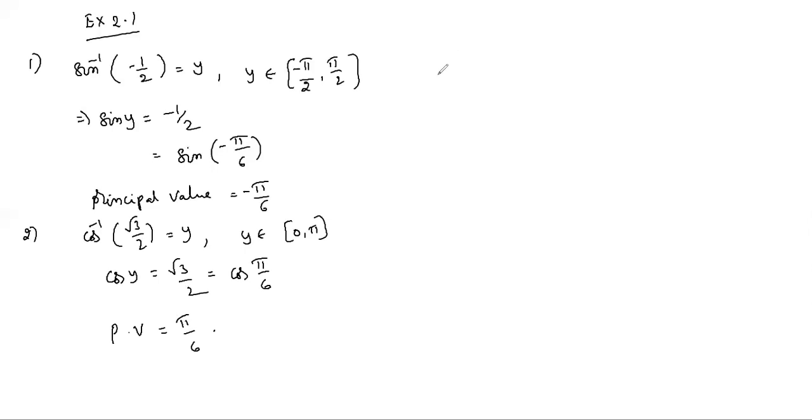Next, the third one, cosecant inverse 2. Cosecant inverse 2 equals y.